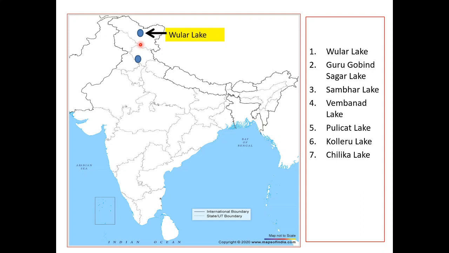Second lake, we have an artificial lake, that is Guru Gobind Sagar Lake, in Himachal Pradesh, and it is built by the Bhakra Nangal Dam, a reservoir built here that is man-made, and that is why we call it an artificial lake, a man-made lake. This is natural, it is man-made, okay, made by humans. Guru Gobind Sagar Lake is also a freshwater lake, and the water here is collected through Bhakra Nangal Dam.